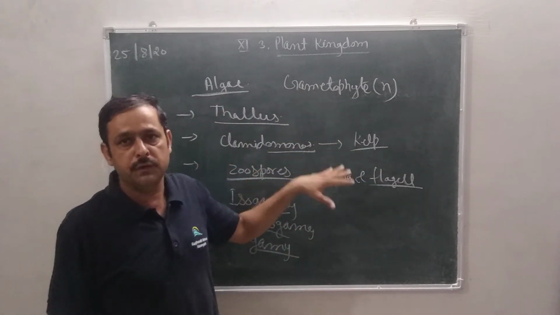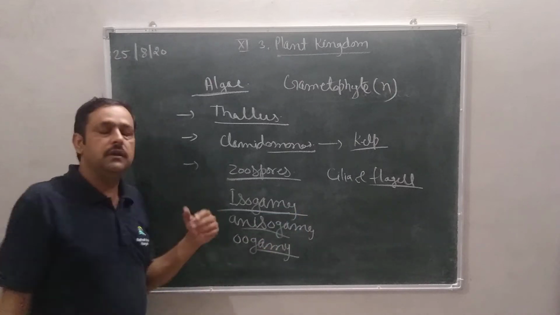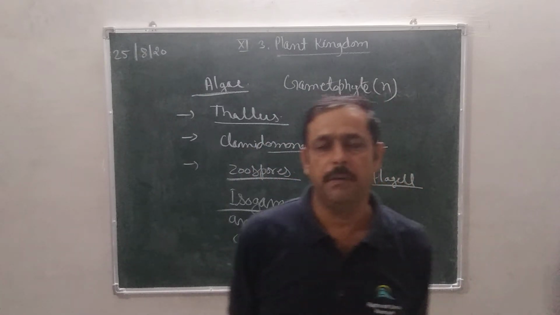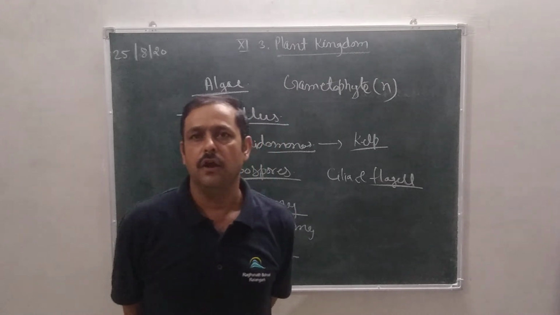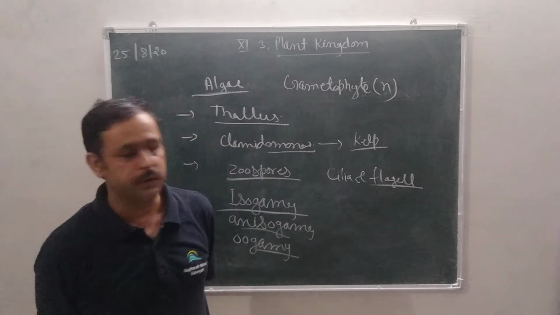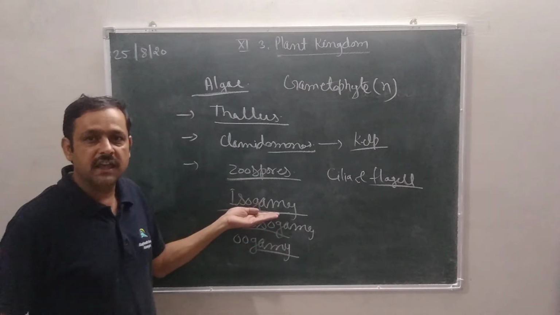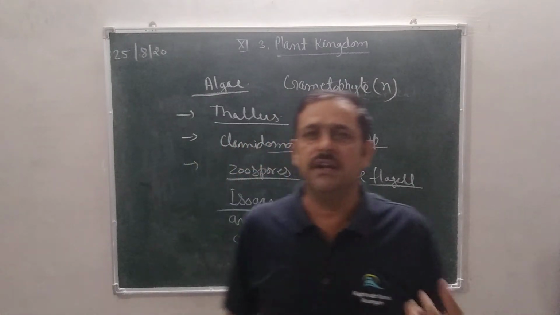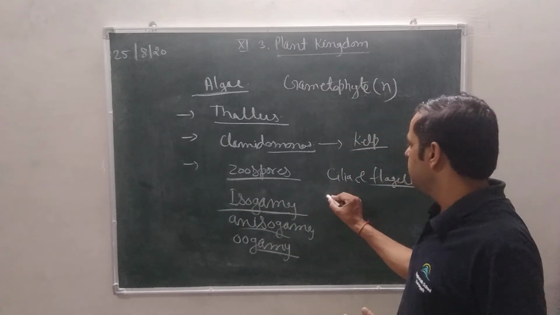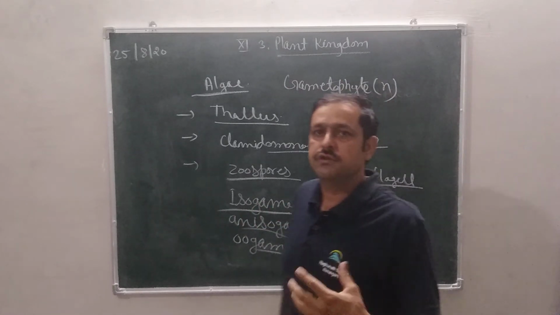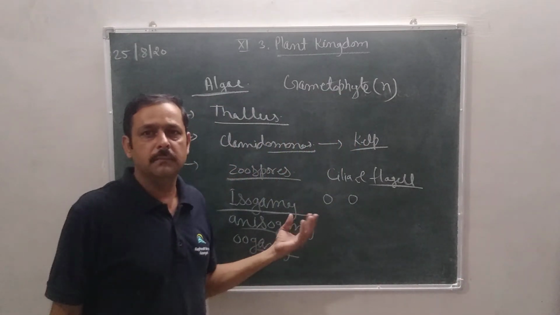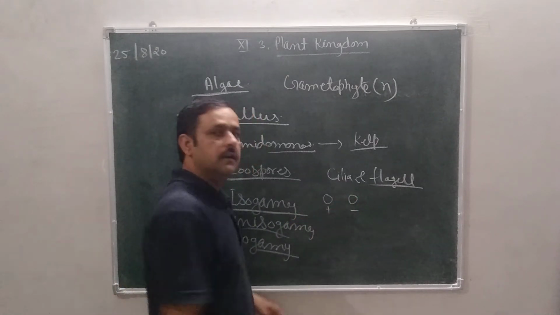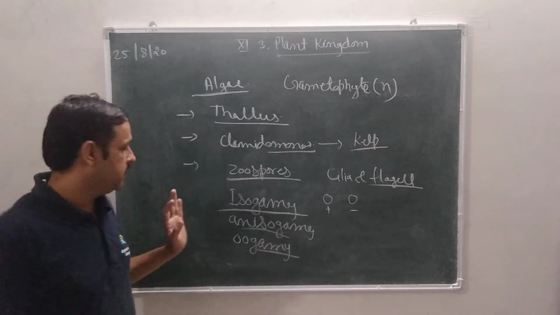Here, gamete fusion comes whenever, as we know in sexual reproduction, the male and female living bodies take part in the reproduction and make a new offspring; that is called sexual reproduction. Whenever both the gametes produced are the same externally and internally, then they are called isogamy. Means these are two gametes and they are exactly the same as each other, internally and externally. We cannot make any differentiation between them. We can give them the names plus and minus, then it is called isogamy.